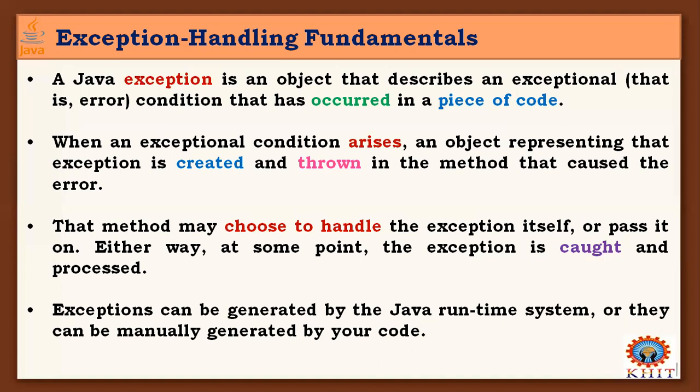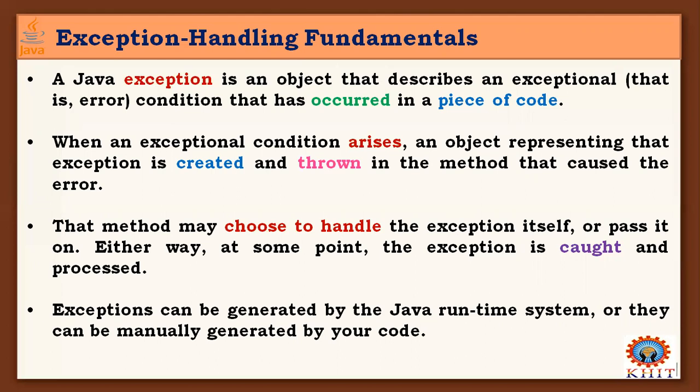That means there are many types of exceptions. As we know, exceptions are of two types: built-in exceptions, and user-defined exceptions, which are possible in any object-oriented programming language that supports exception handling mechanisms.